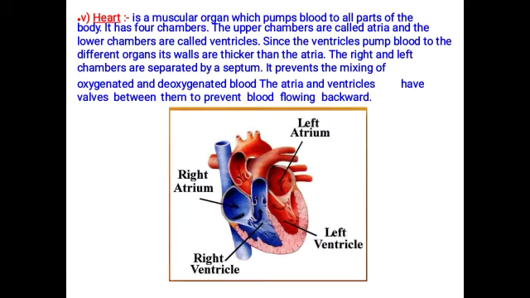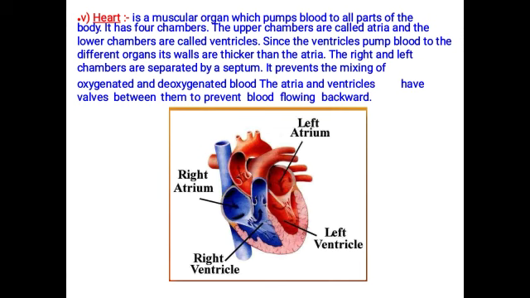So the next one is heart. This is a structure of heart. Heart is a muscular organ which pumps blood to all parts of the body. It has four chambers. They are the right atrium, left atrium, right ventricle, and the left ventricle. So the upper chambers are called atria and the lower chambers are called ventricles.